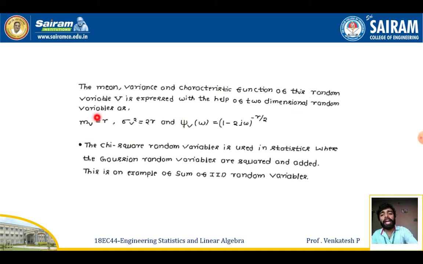The mean of the random variable capital V is r. The variance of the random variable V is given by 2r, and the characteristic function of the random variable V is given by 1 minus 2j omega whole power minus r by 2. Finally, this chi-square random variable can be useful in statistics where Gaussian random variables are squared and added, and this is an example of sum of IID random variables.